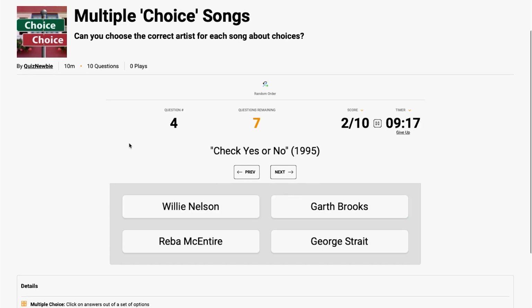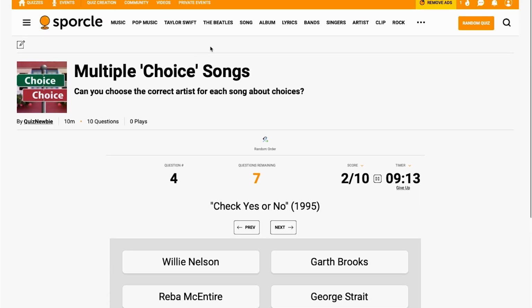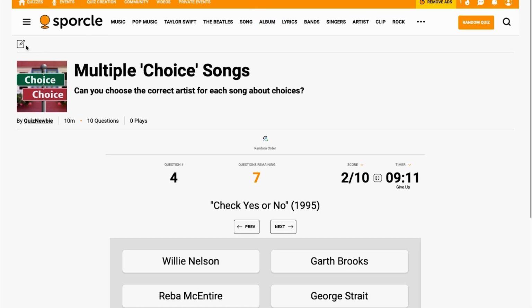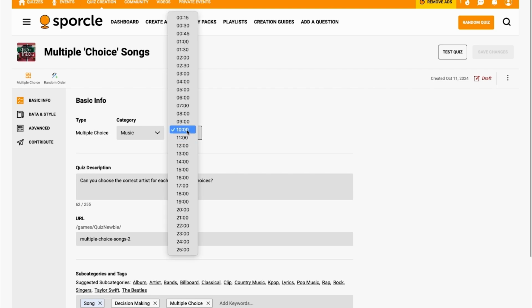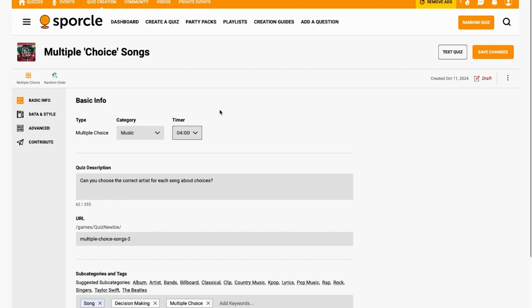Perfect. Everything looks good, but if you notice any problems or see anything to improve, you can close the new tab or click on this Edit Quiz icon in the upper left to take you back to the quiz tools. We did notice that 10 minutes is way too much time for our music multiple choice quiz, so we can go back to the basic info tab and decrease the timer. We don't want this to be too much of a challenge though. Let's set it to 4 minutes. That should be plenty of time.